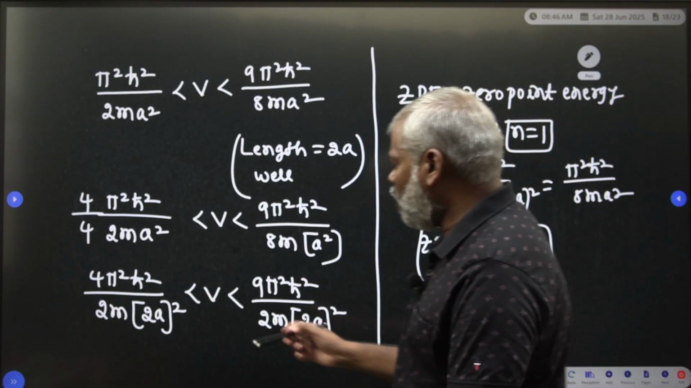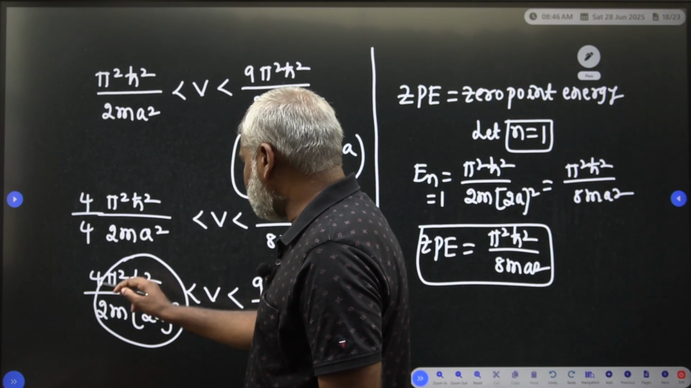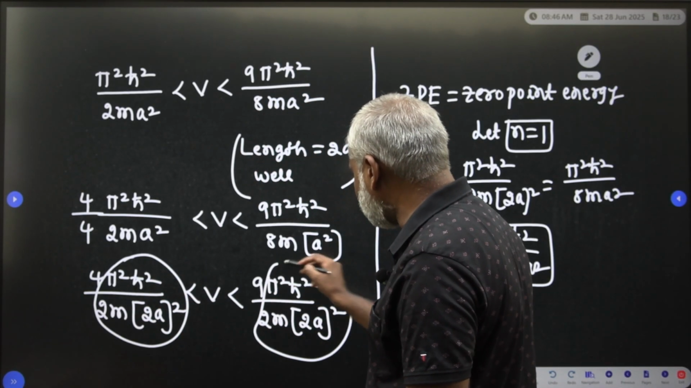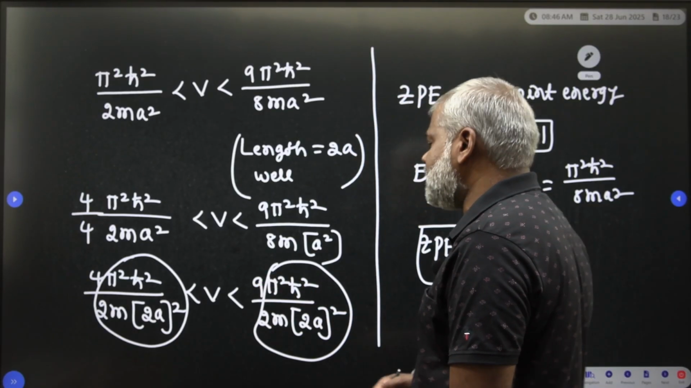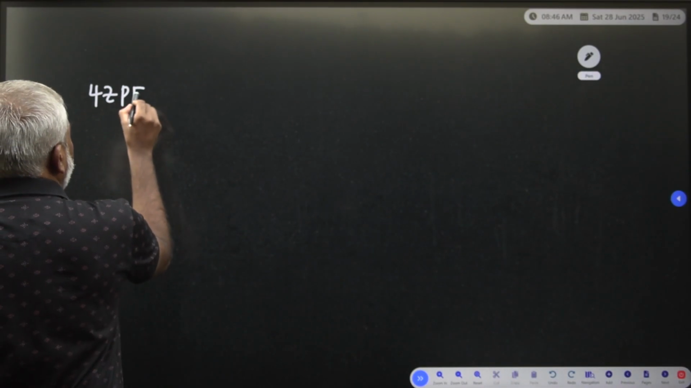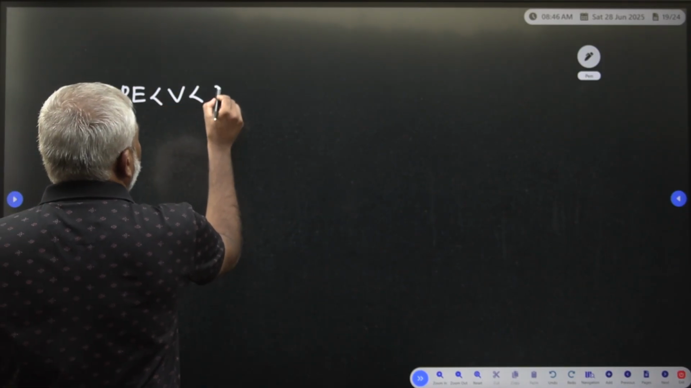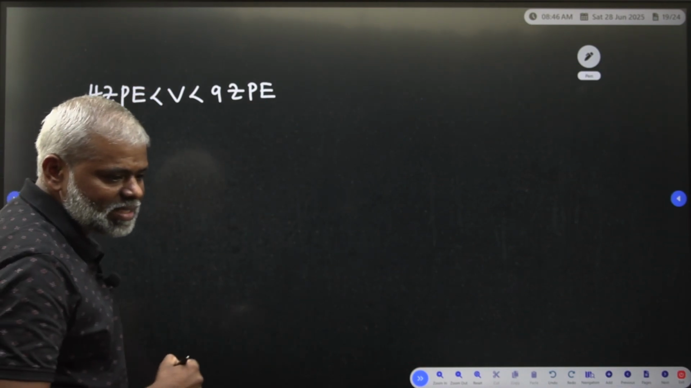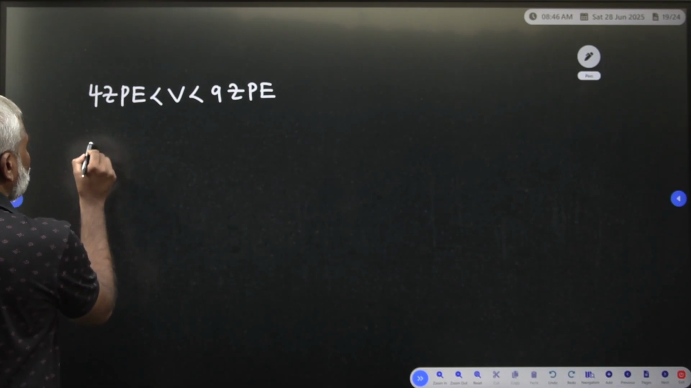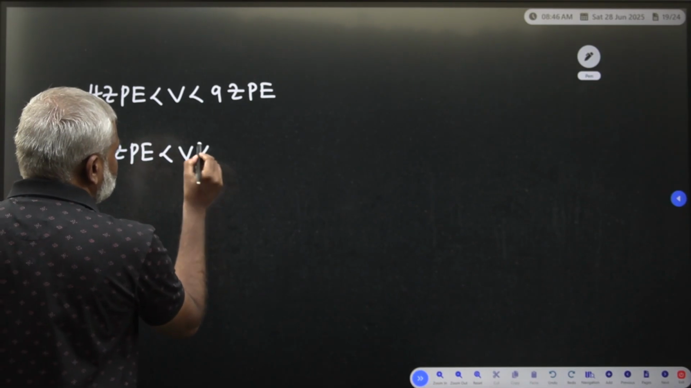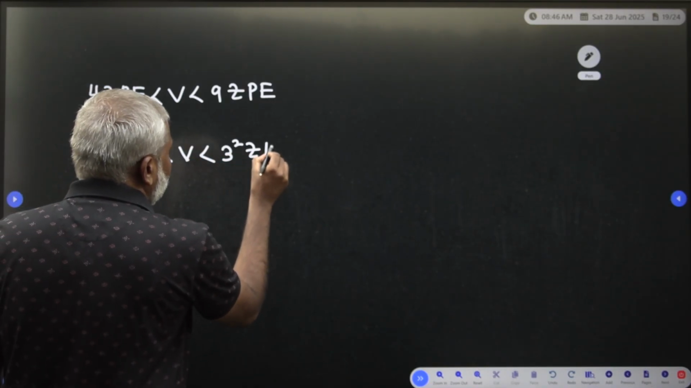So therefore you have to take here, this is π²ħ²/8ma², and this one also is π²ħ²/8ma². Based on this, what do we write here? 4 into ZPE < V < 9 into ZPE. So 4 into ZPE < E < 9 into ZPE. This one we write as 2² into ZPE < V < 3² into ZPE.